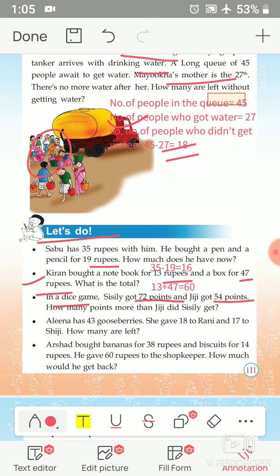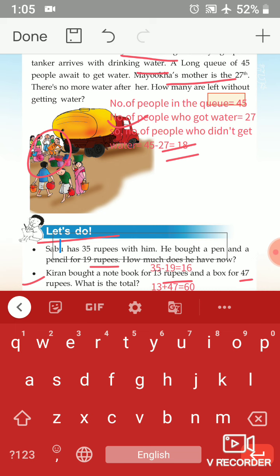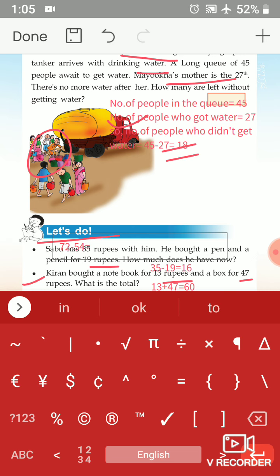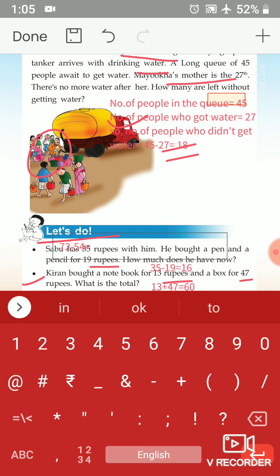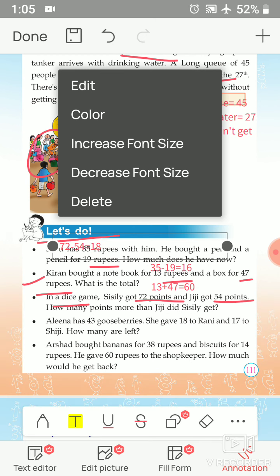Then what will we do? Yes, 72 minus 54. What's the answer? Yes, 18 points more than Gigi.